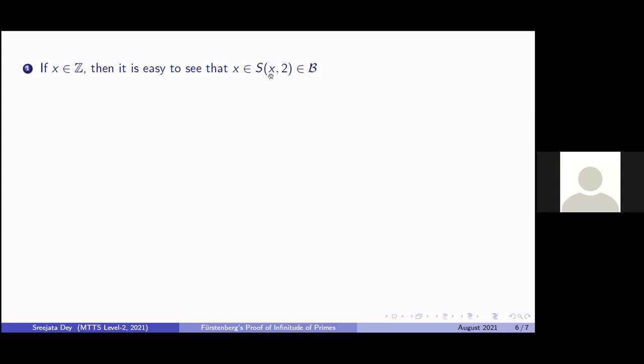So x belongs to S_{x,b}, whatever integer you like, because S_{x,2} will always contain x, x plus minus 2, x plus minus 4, and so on. So the first condition is satisfied.